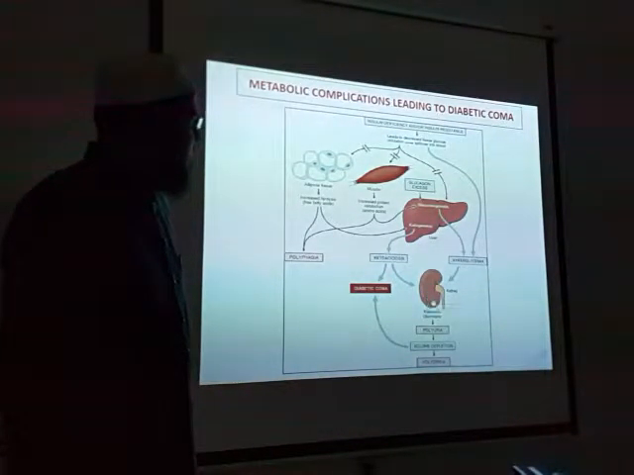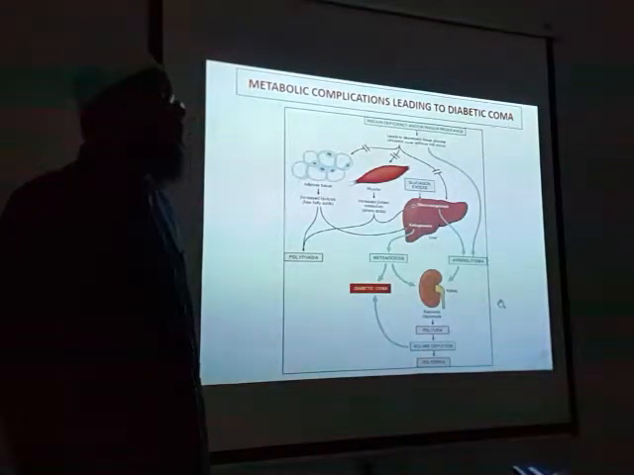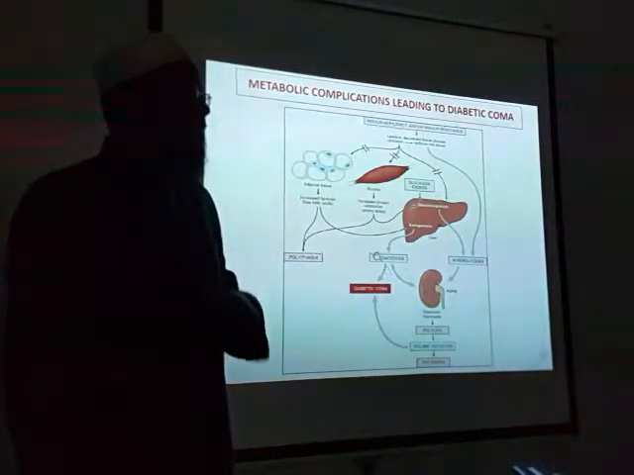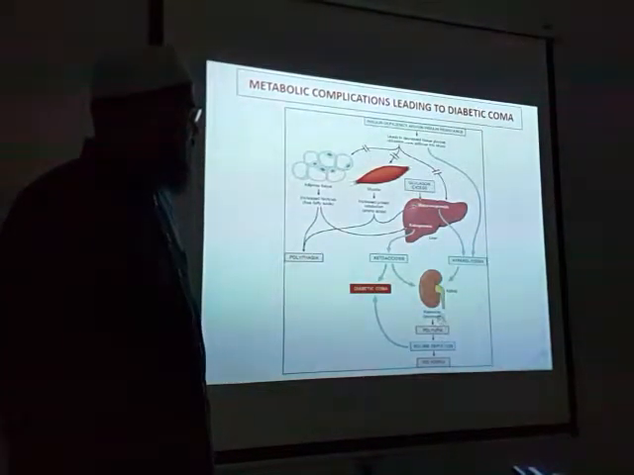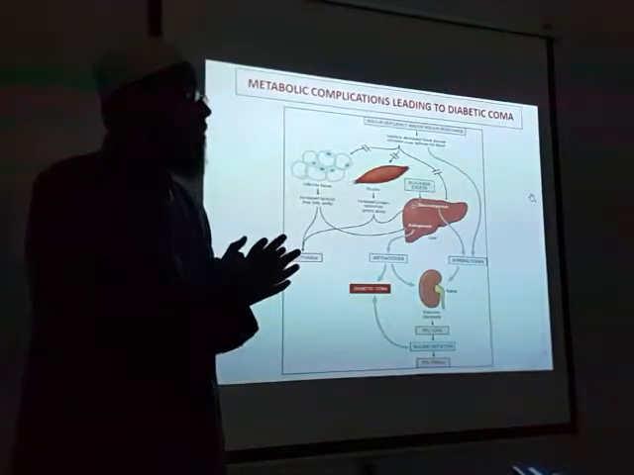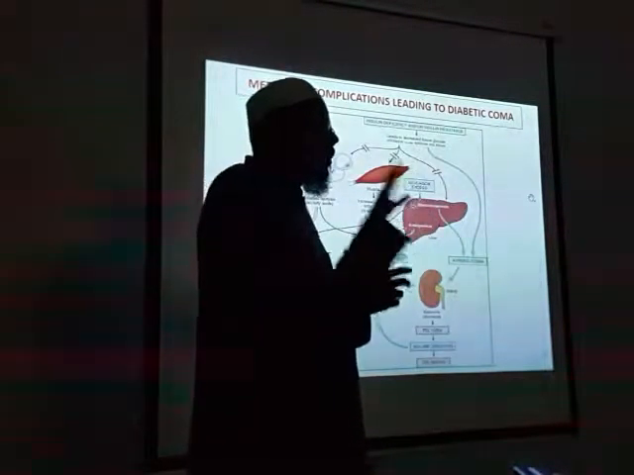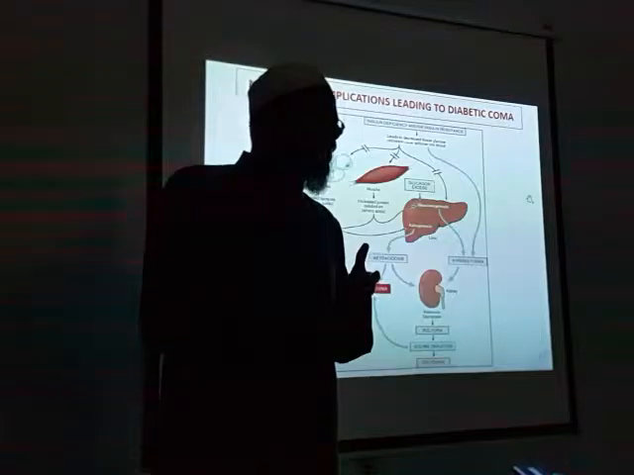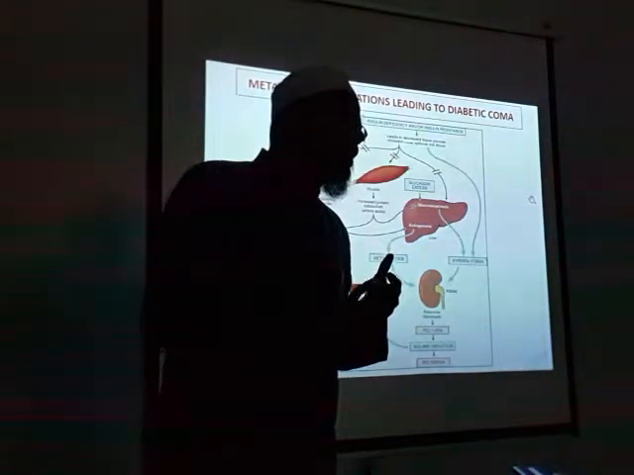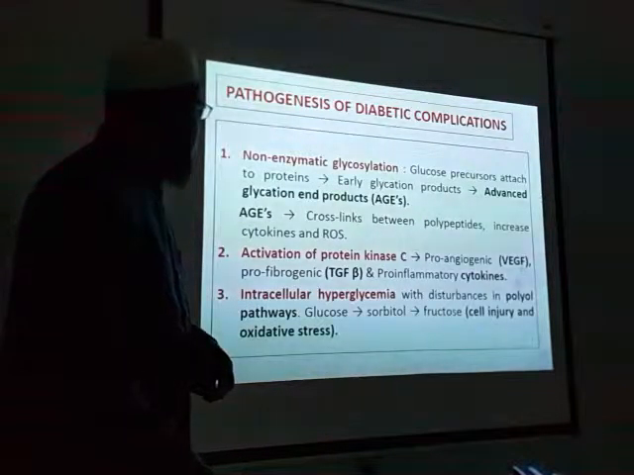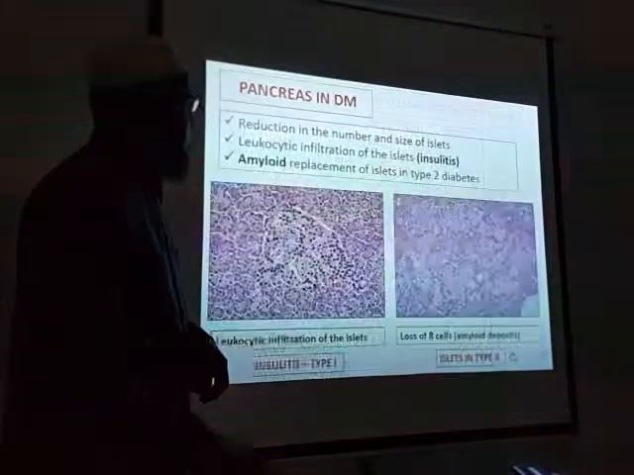It will affect the kidney, and in kidney there will be filtration up till 180. After that, it is secreted in the urine. So there will be glycosuria that will lead to volume depletion, polydipsia. All this mechanism will lead to diabetic coma. So in pathogenesis for type 1 you have to mention these things, how it is involved, and in type 2 you have three things: advanced glycation end products, activation of protein kinase C, and third is intracellular hyperglycemia. Is it clear?